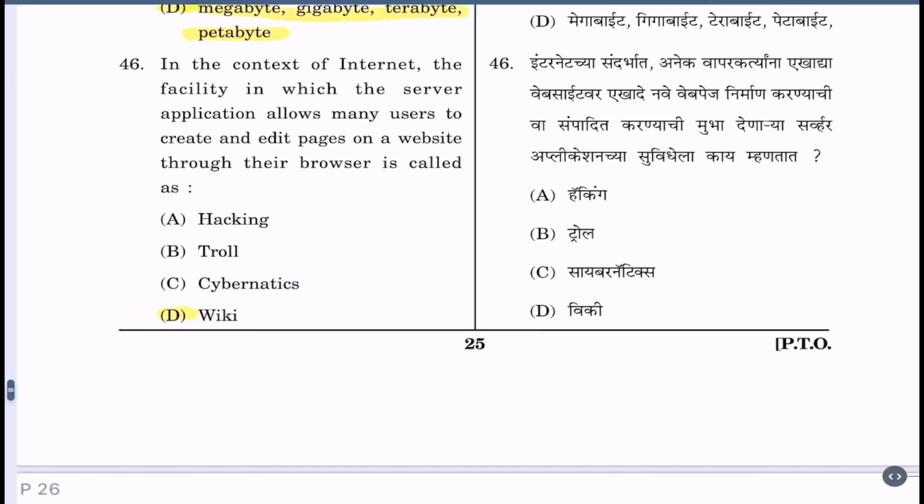Question 46. In the context of internet, the facility in which the server application allows many users to create and edit pages on a website through their browser is called as A. Hacking, B. Troll, C. Cybernetics, D. Wiki. The correct alternative is D. Wiki.